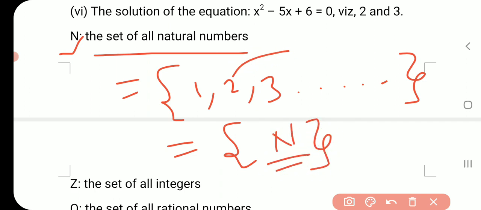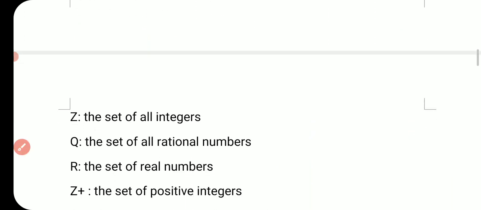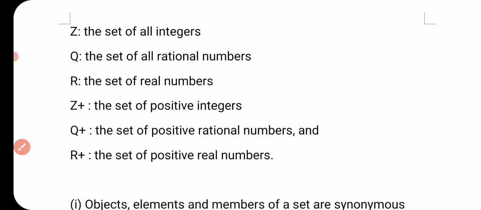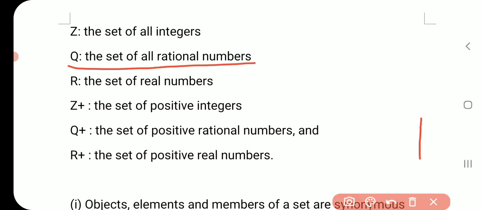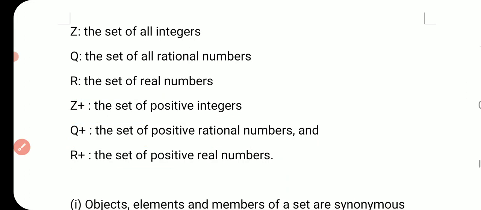We will replace this 1, 2, 3 and so on with this capital N. Capital N means the collection of all natural numbers. What is Z? Z is the set of all integers. Q is the set of all rational numbers. R is the set of real numbers. Z plus is the set of positive integers. Q plus is the set of positive rational numbers, and R plus is the set of positive real numbers. You have to remember these things.